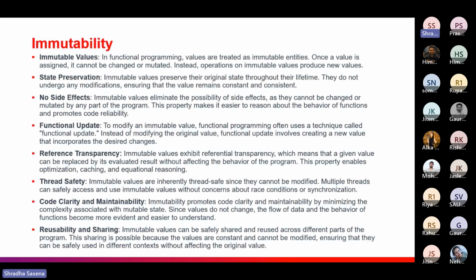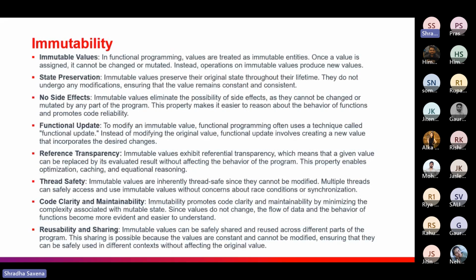So, immutability. As we know, functional programming is immutable. There are immutable variables, and all entities are treated as immutable. State preservation: as we said, if we are using concurrent programming, the state is preserved and there are no side effects, as the values cannot be changed in any part of the program.